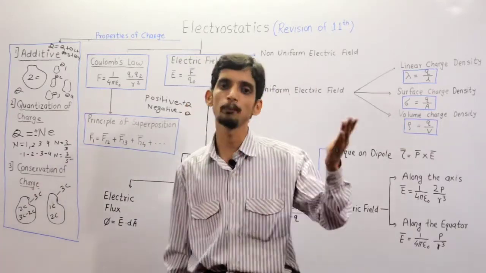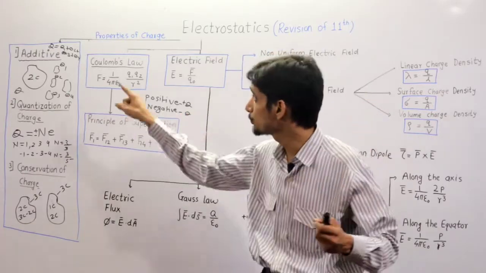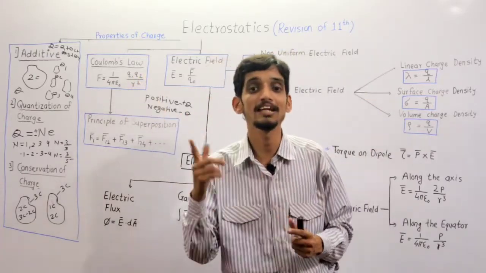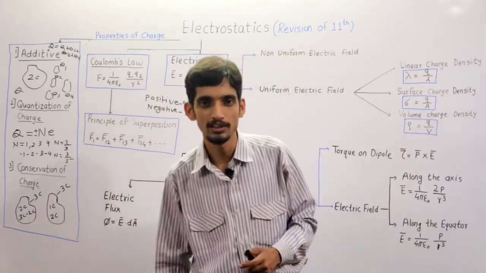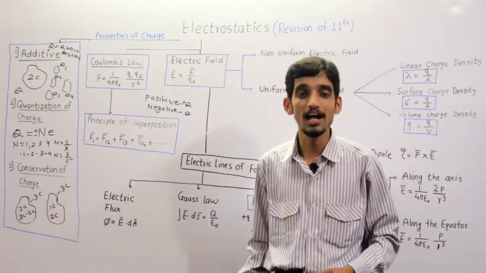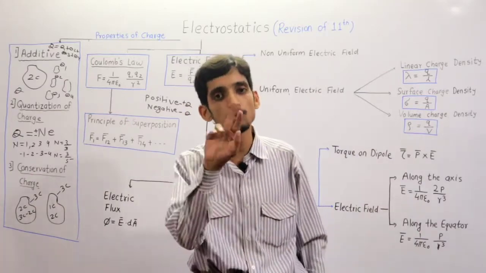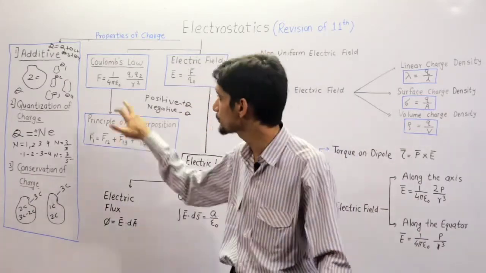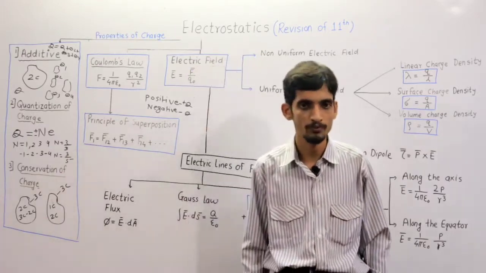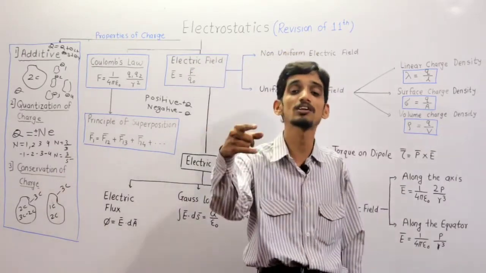Either attractive or repulsive. It is attractive when the two charges are unlike, meaning q1 is positive and q2 is negative, or q1 is negative and q2 is positive. The nature of that force is repulsive when both charges are like.